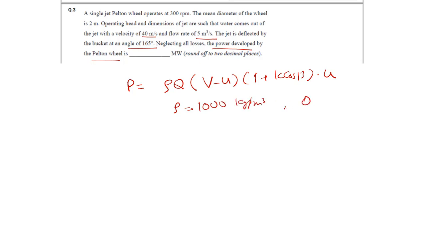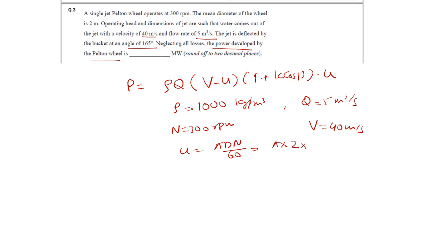Q is given 5 meter cube per second, V is given 40 meter per second square, and N is given 300 rpm. How to evaluate U then? It is pi D N upon 60. So D is given 2 meter and N is 300 divided by 60. This will give me 10 pi.